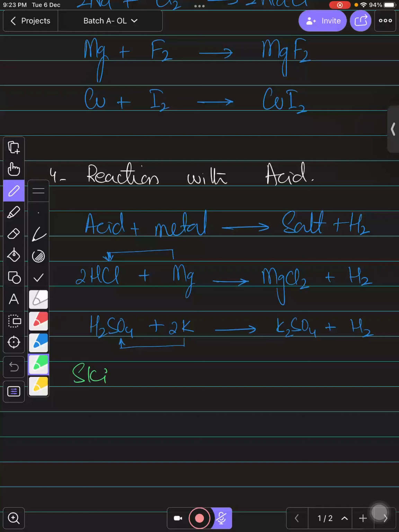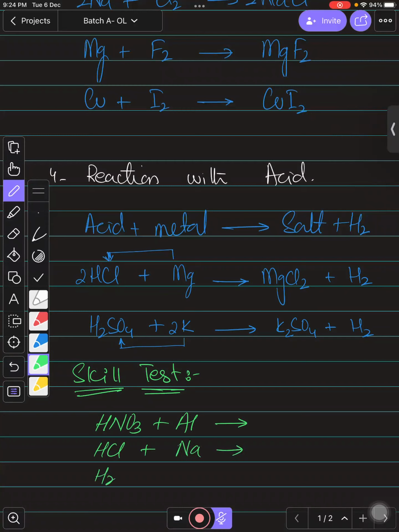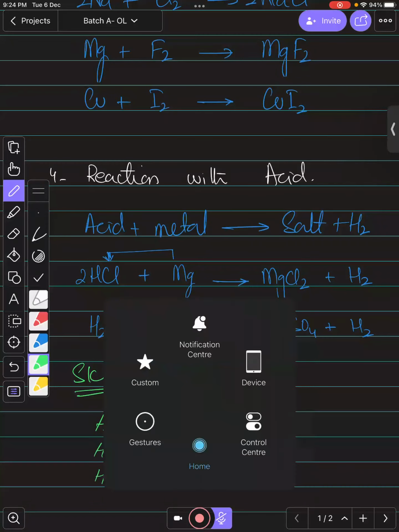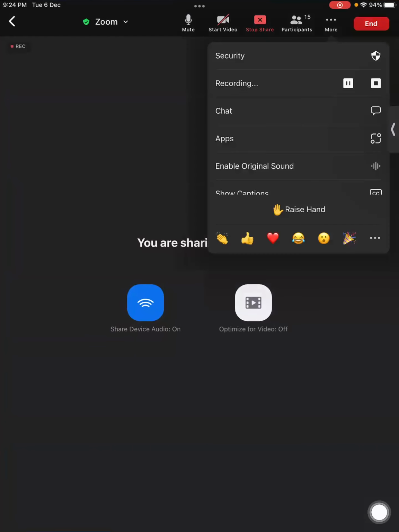So here we have a skill test for you. You need to show me your skills by writing the perfect equations. If you have nitric acid and you are reacting it with ammonium, what will be the product, and balance this equation. If you have HCl and you are reacting it with sodium, what will be the reaction products, and balance this reaction as well. And if you have sulfuric acid and you are reacting with ammonium, what will be the product, and also balance this equation. Do it quickly and send me on my WhatsApp so I can check what you are getting.